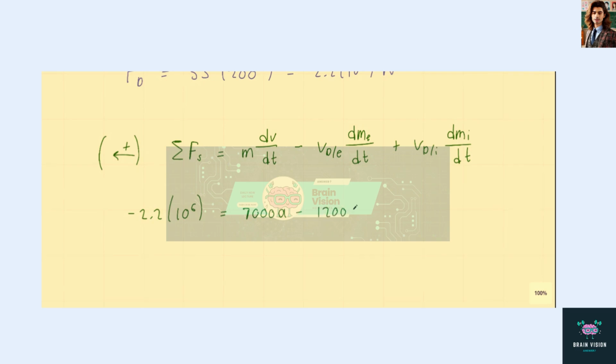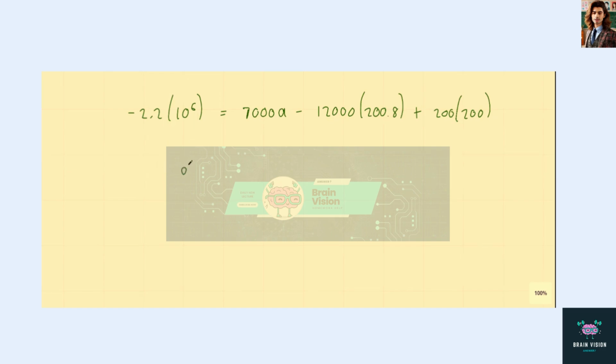Minus 12,000 into 200.8 plus 200 times 200. So you can see that we simply have one unknown in this equation, which is the acceleration of the plane, a. And if we rearrange, we find that this acceleration is 24.2 meters per second squared.